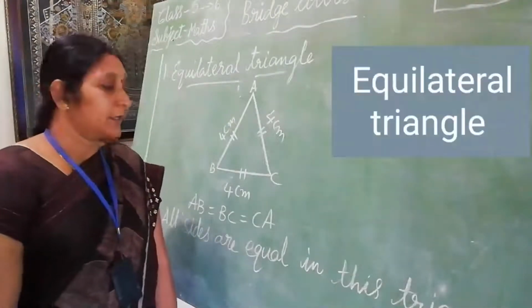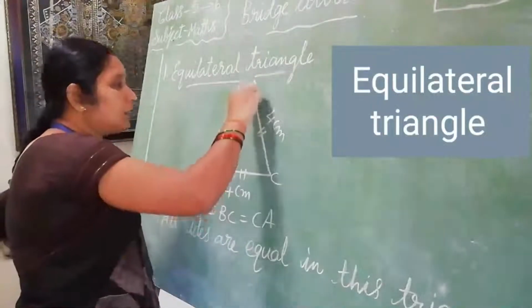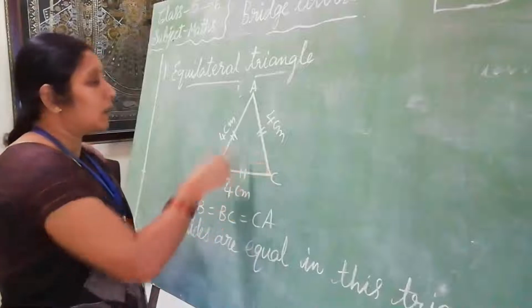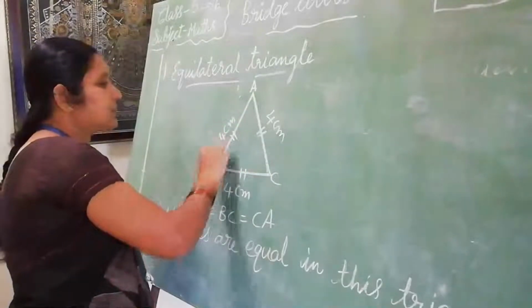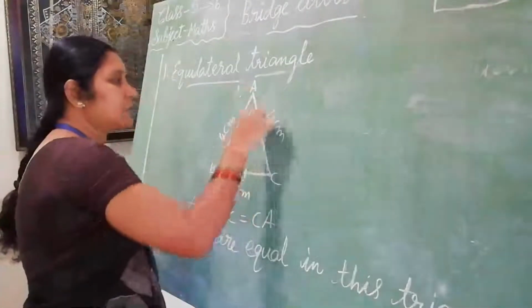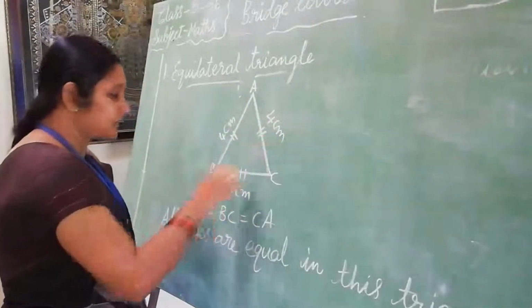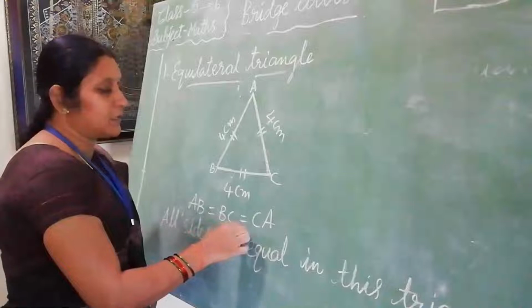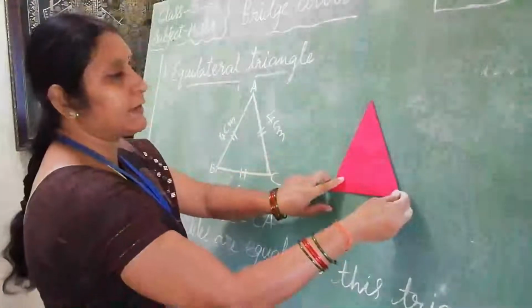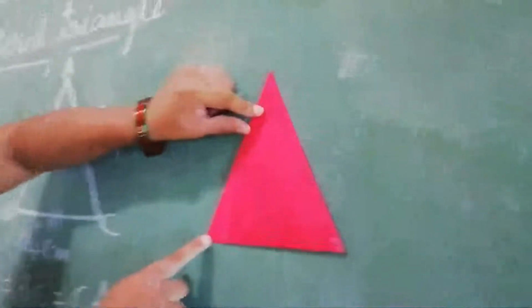In an equilateral triangle, all the 3 sides are equal. See this triangle? All the 3 sides. Here AB is equal to 4 centimeters, BC is equal to 4 centimeters, and CA is equal to 4 centimeters. It means AB equals BC equals CA. See this triangle? This is an example of an equilateral triangle.